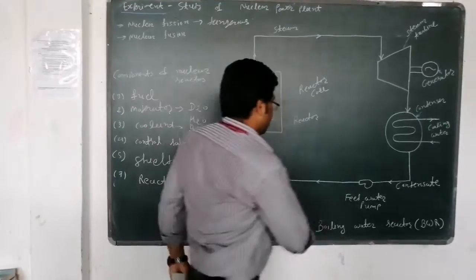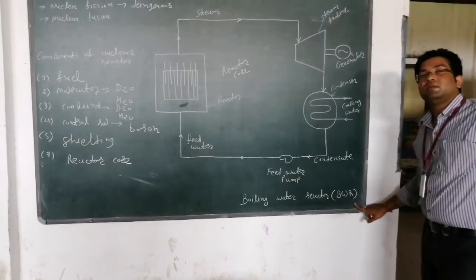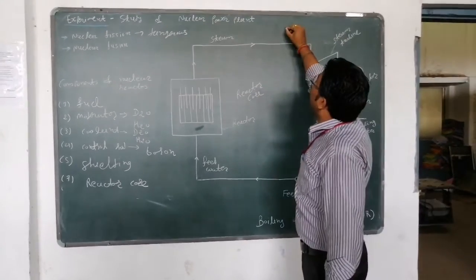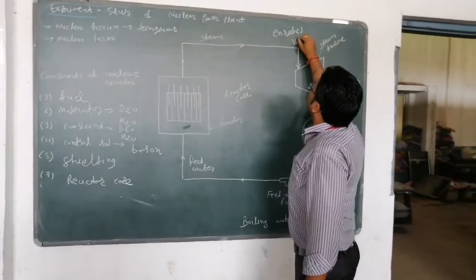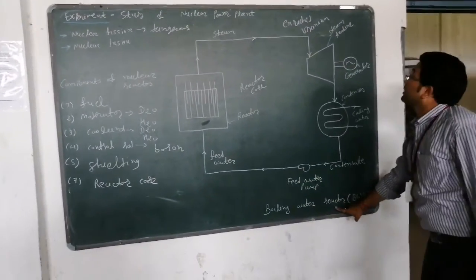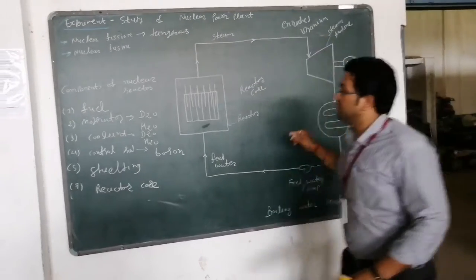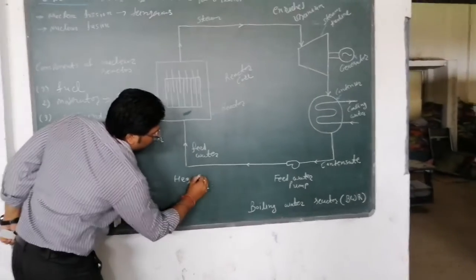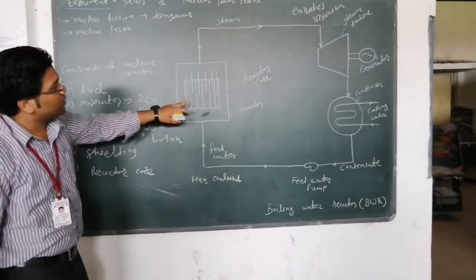Here you can see this is a boiling water reactor, also known as BWR, in which we are using enriched uranium as a fuel, and as a moderator H2O, and H2O as a coolant. We are using water as moderator and coolant.